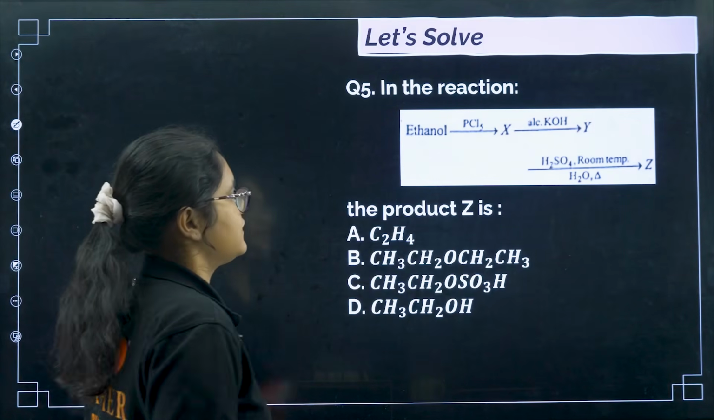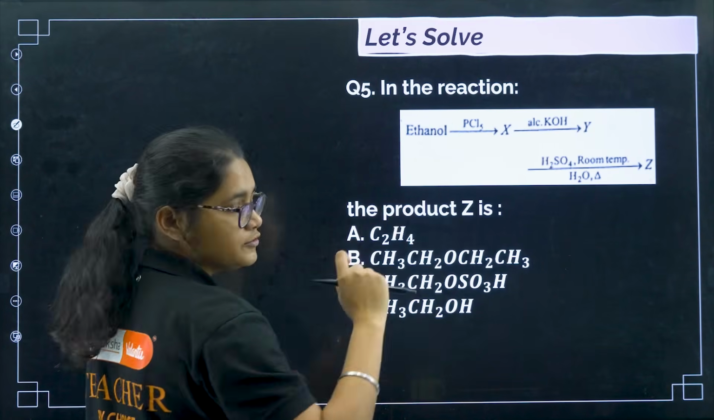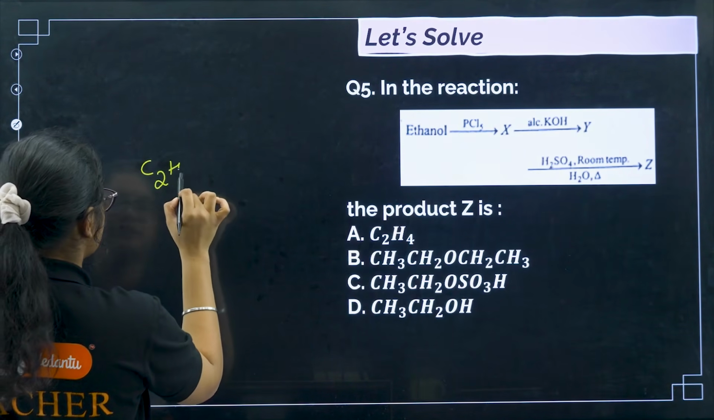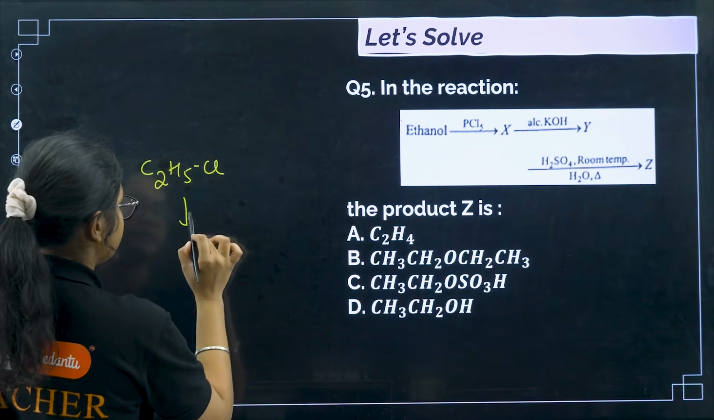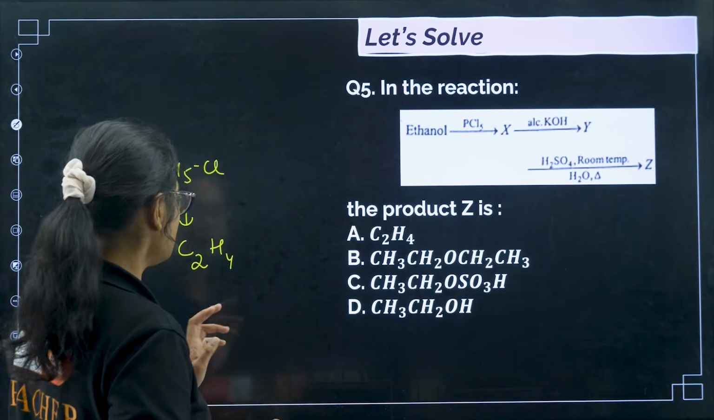One more question last, let us go. Ethanol to PCl5. So what is this? Conversion of alcohols to haloalkane. So I will get C2H5Cl, then alcoholic KOH, there will be elimination, I will get C2H4.